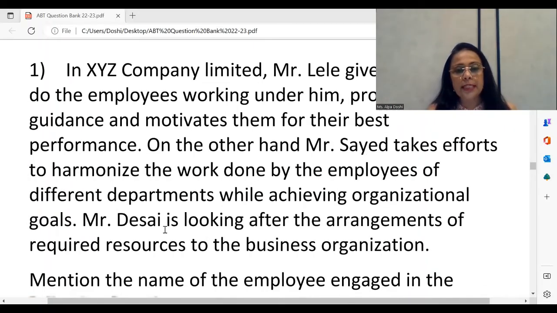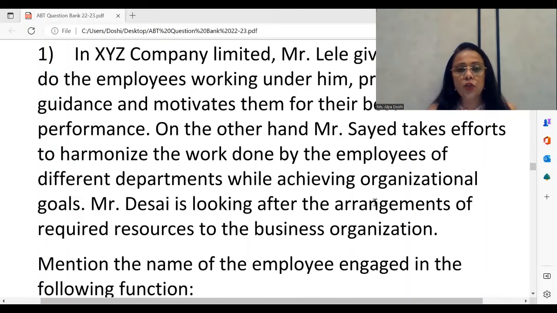Moving ahead, Mr. Desai is looking after the arrangement of the required resources, men, money, material, methods. These are the resources. So you'll need to buy machinery. You'll also need to buy raw materials. All of these resources have to be organized. And we see the word arrangement of resources is telling you that Mr. Desai is performing the organizing function, the 2nd management function.